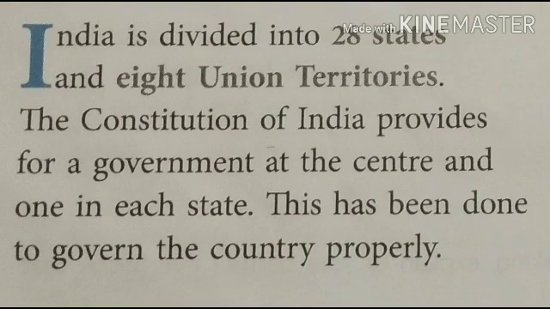India is divided into 28 states and 9 union territories. The Constitution of India provides for a government at the center and one in each state. This has been done to govern the country properly. Children, there is a correction in union territories. It is written 8 union territories, but it has now been changed. It is now 9 union territories.